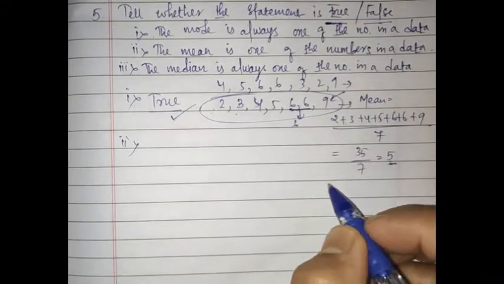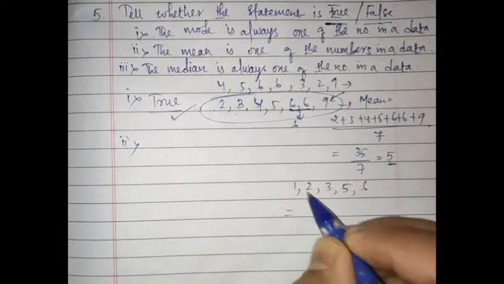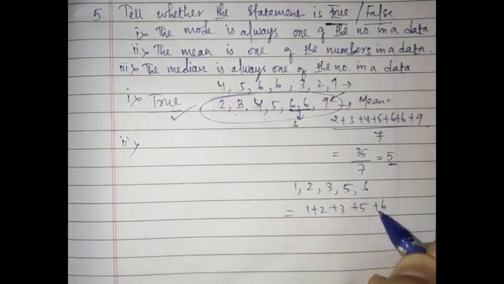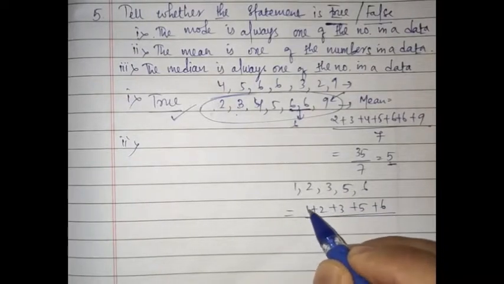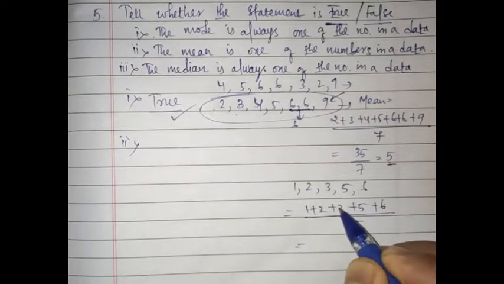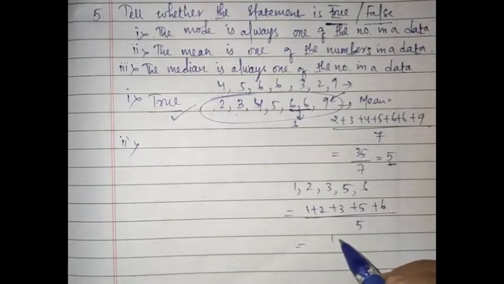But if I say 1, 2, 3, 5 and 6, and I have to calculate the mean: 1 plus 2 plus 3 plus 5 plus 6 divided by 5 observations. 1 plus 2 is 3, 3 plus 3 is 6, 6 plus 5 is 11, 11 plus 6 is 17.